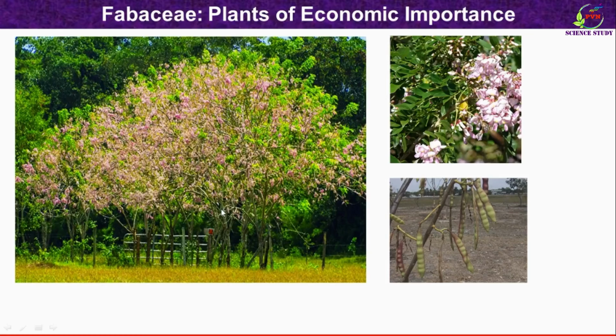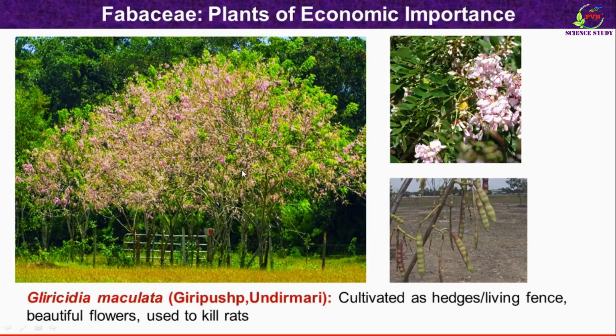Next to that is Gliricidia. In Marathi it is called Giripushp or Undirmari. The botanical name of the plant is Gliricidia maculata. As you can see here, this plant is cultivated as a hedge or living fence. These are very beautiful flowers of the plant. The plant is also used to kill rats and so is known as Undirmari.